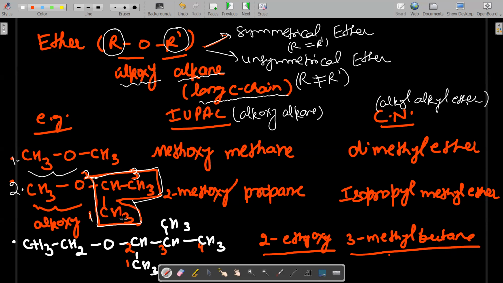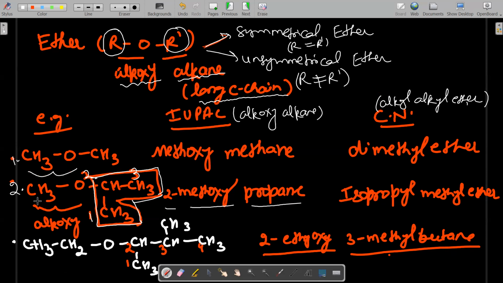Now what is the name of this compound? This is alkoxy with one carbon, and that is called methoxy. But the mistake you make is that you forget to mention the position, because methoxy is attached to which carbon is also very, very important. So this is called 2-methoxy, because methoxy is attached to the second carbon. So this is called 2-methoxypropane, right?